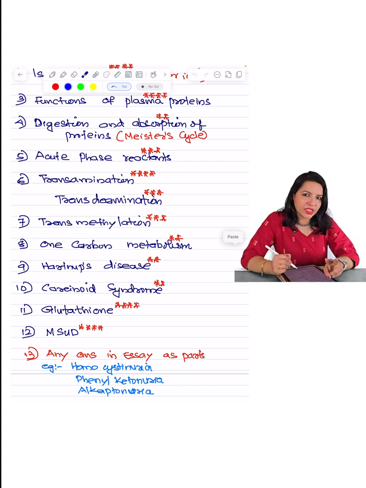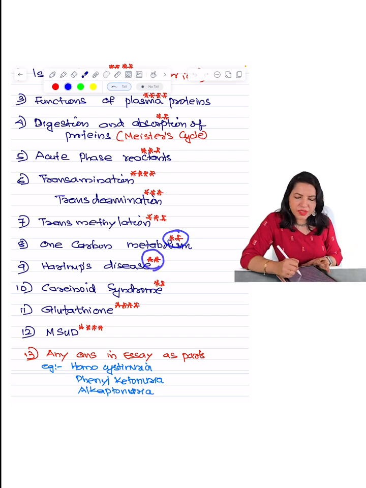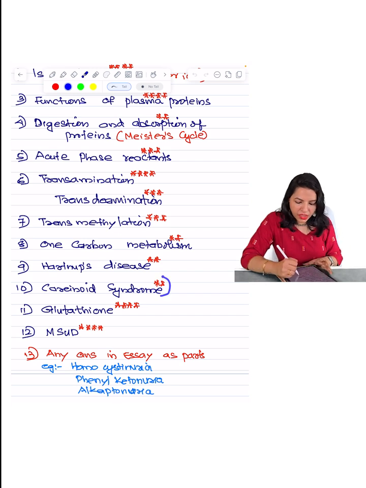Then 1-carbon metabolism. 1-carbon metabolism is gaining much importance nowadays. So even though I have given 2 star for it, please don't miss it. At least that flow chart of 1-carbon metabolism, that pathway, at least that you should be knowing. Hartnup's disease you will learn along with tryptophan, but still I have written it, sometimes it can be a scenario based question or a short answer question for you. Then carcinoid syndrome, that is also coming under tryptophan, that can be asked in your exam in the theory as well as in the viva or chart discussion.